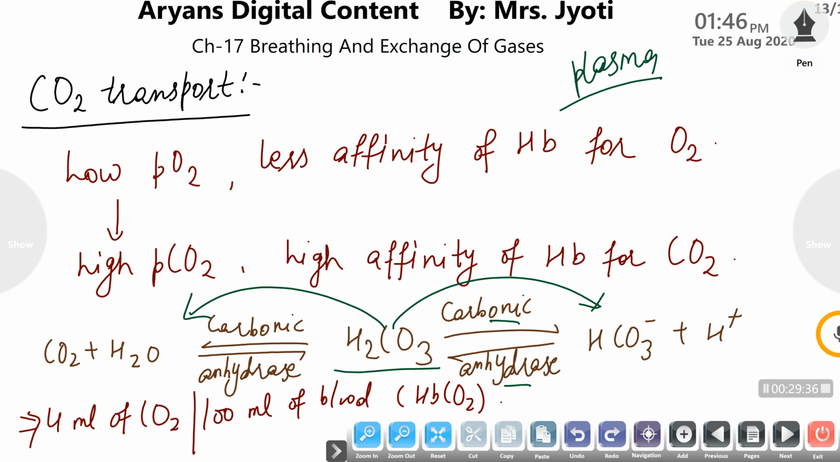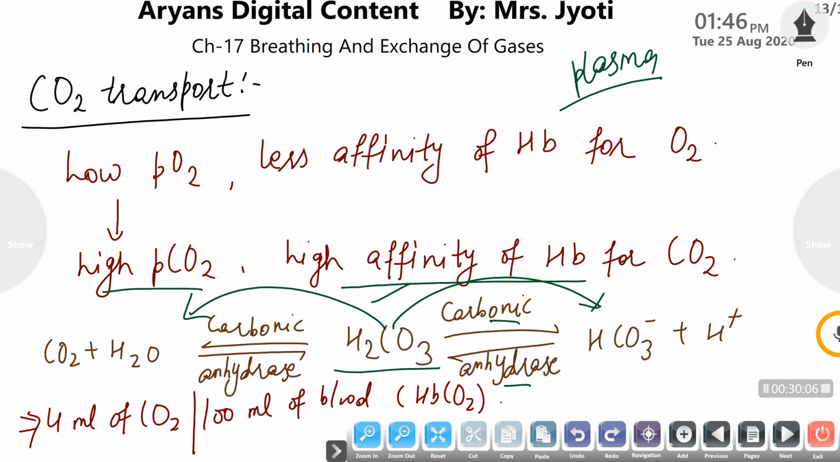The plasmic carbonic anhydrase enzyme converts the bicarbonate ions so as to maintain the pH or the ionic balance of the plasma. So in tissues, when CO2 is produced, the partial pressure of CO2 is maximum, so hemoglobin has maximum affinity. Then how is the affinity increased? The carbonate ions are picked up by blood.